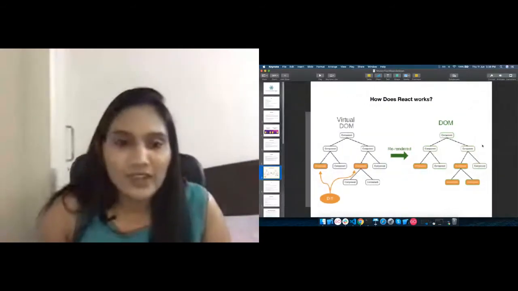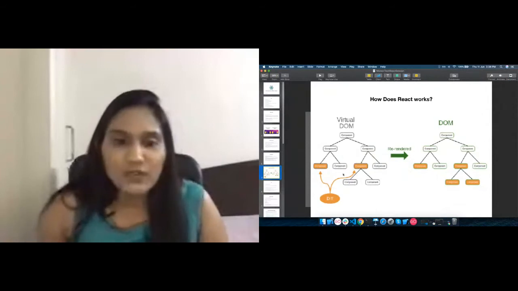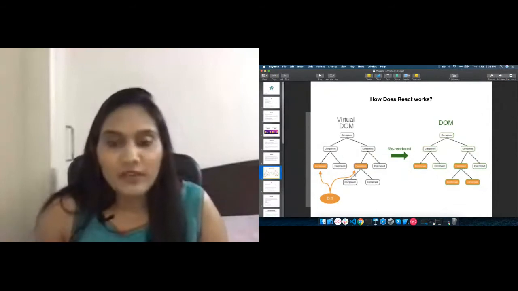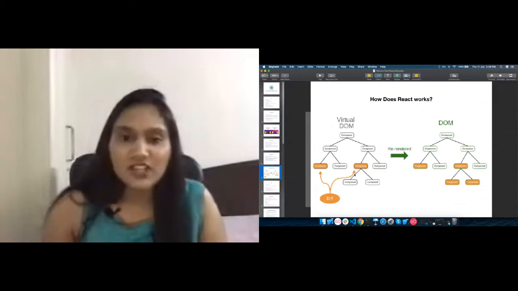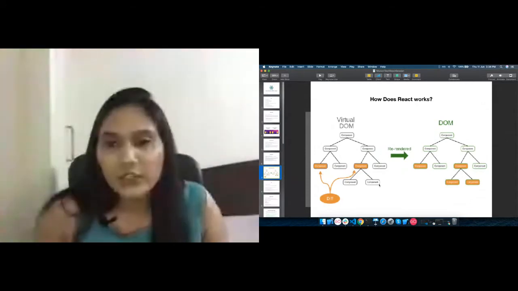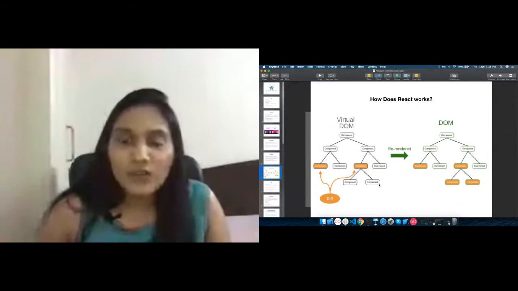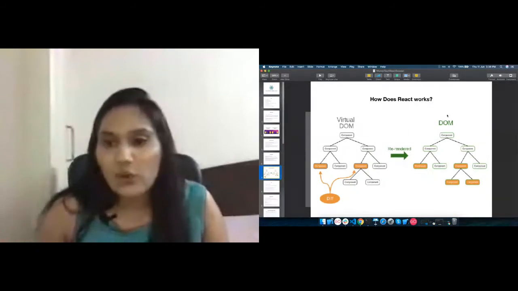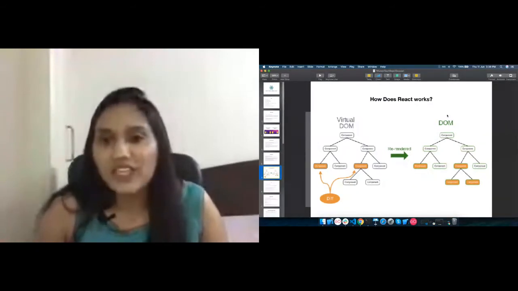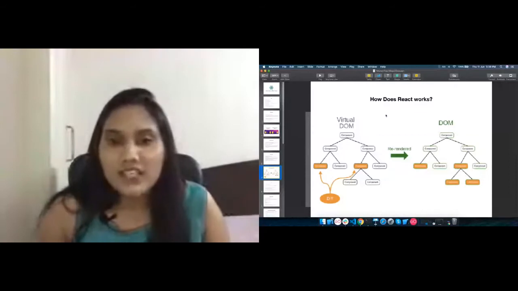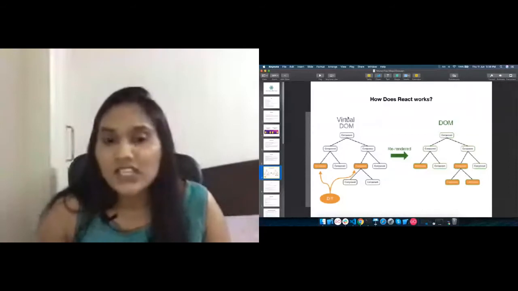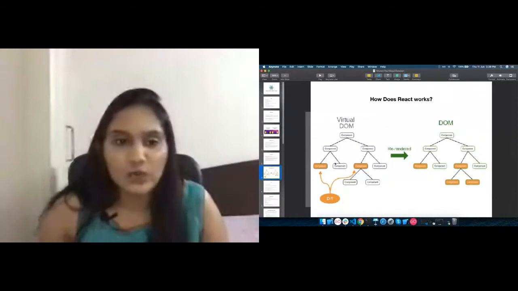So the only difference between the previously maintained virtual DOM copy and the new copy, created because we have changed our component, will get reflected to our actual DOM. Instead of making changes to the actual DOM again and again, which is very heavy, React only makes the changes in the virtual DOM, and only the changes which are required are reflected to the actual DOM. So this is how React works.